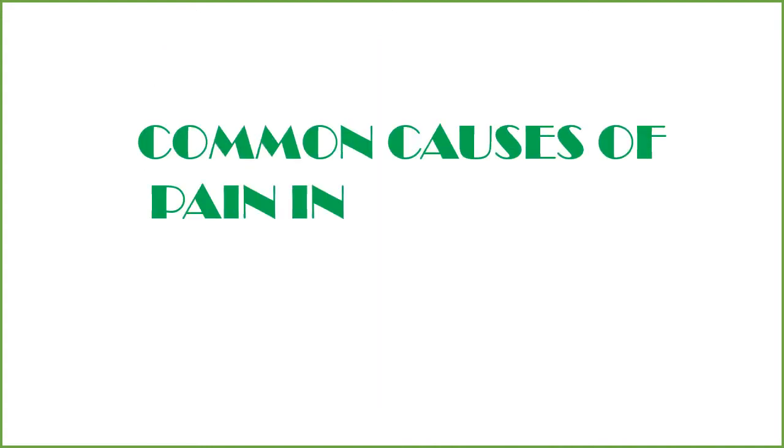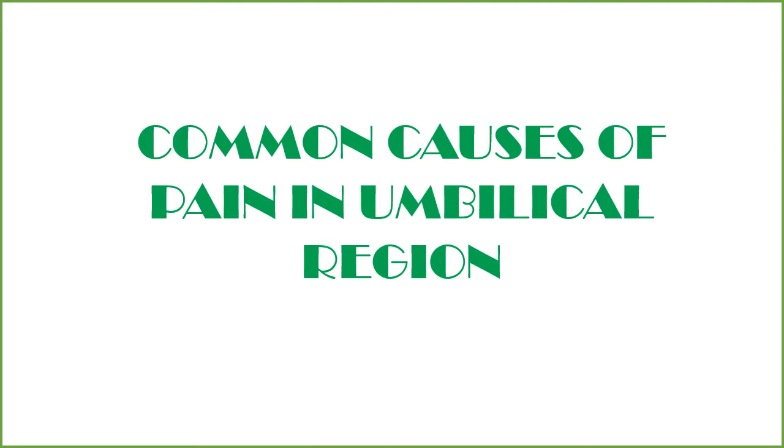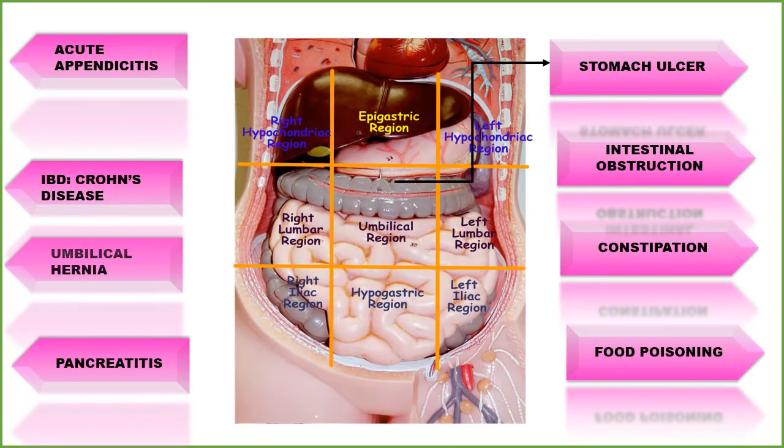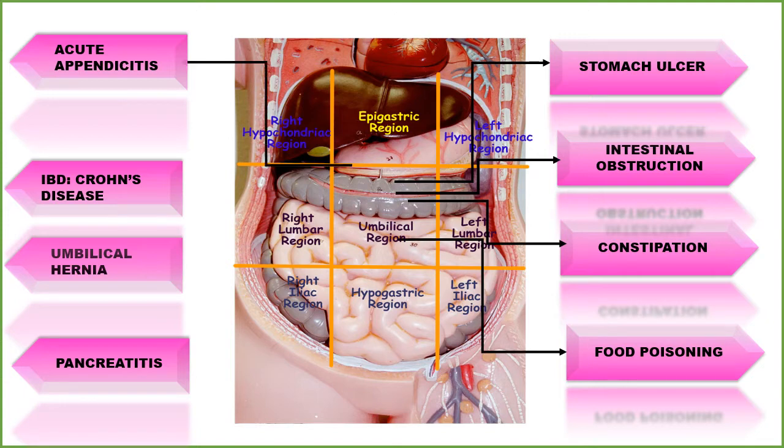Common causes of pain in the umbilical region include stomach ulcer, intestinal obstruction, constipation, food poisoning, acute appendicitis, IBD like Crohn's disease, umbilical hernia, and pancreatitis.